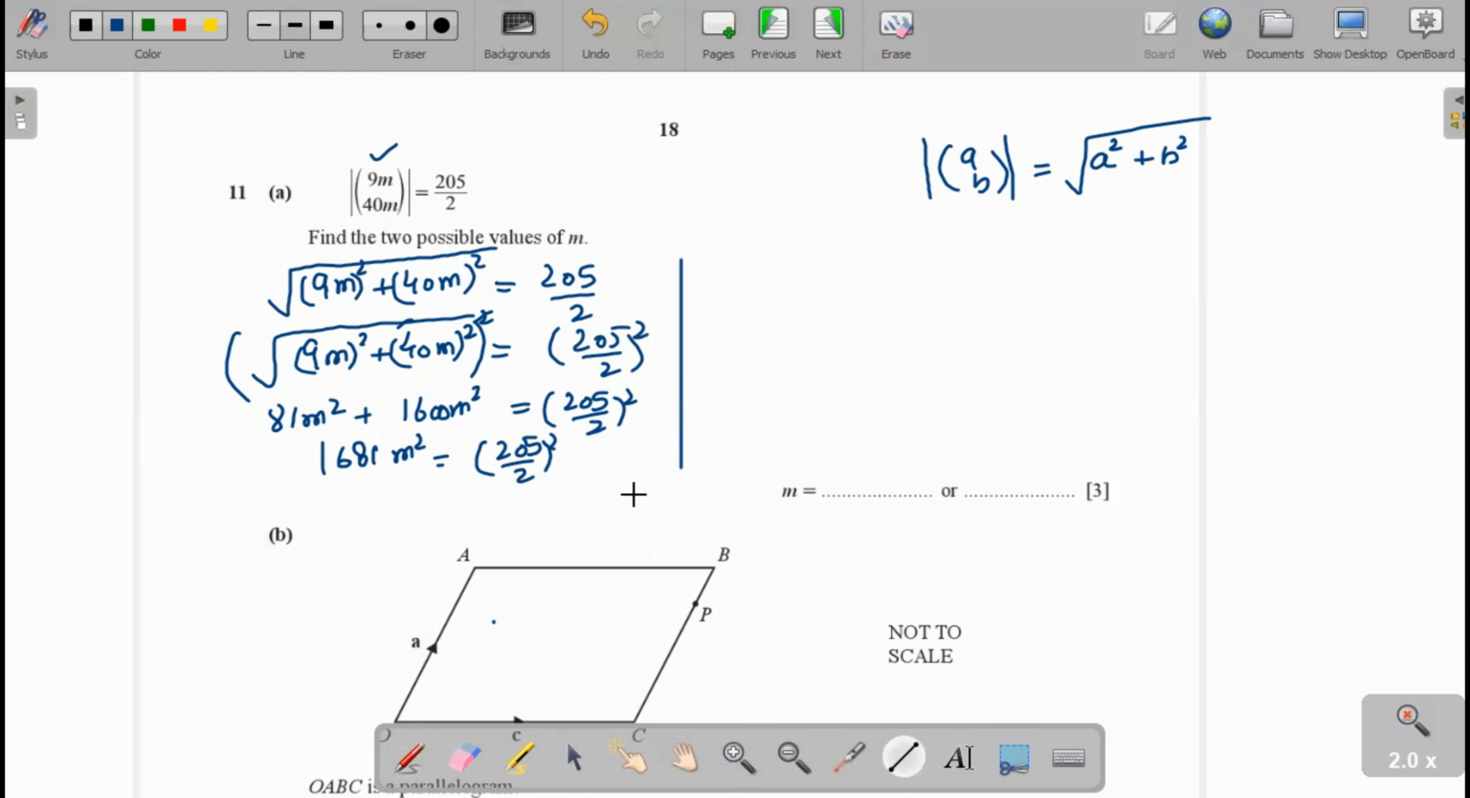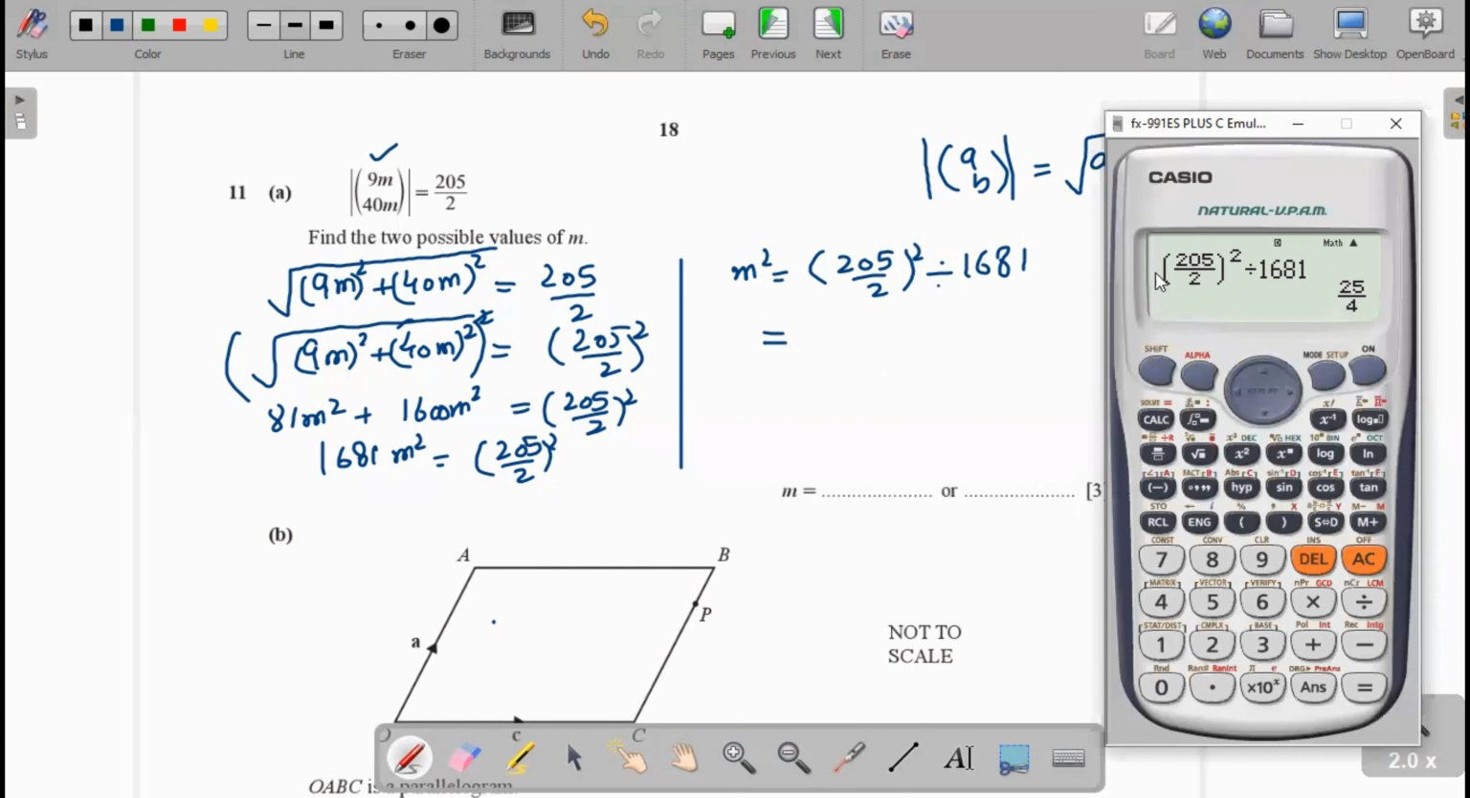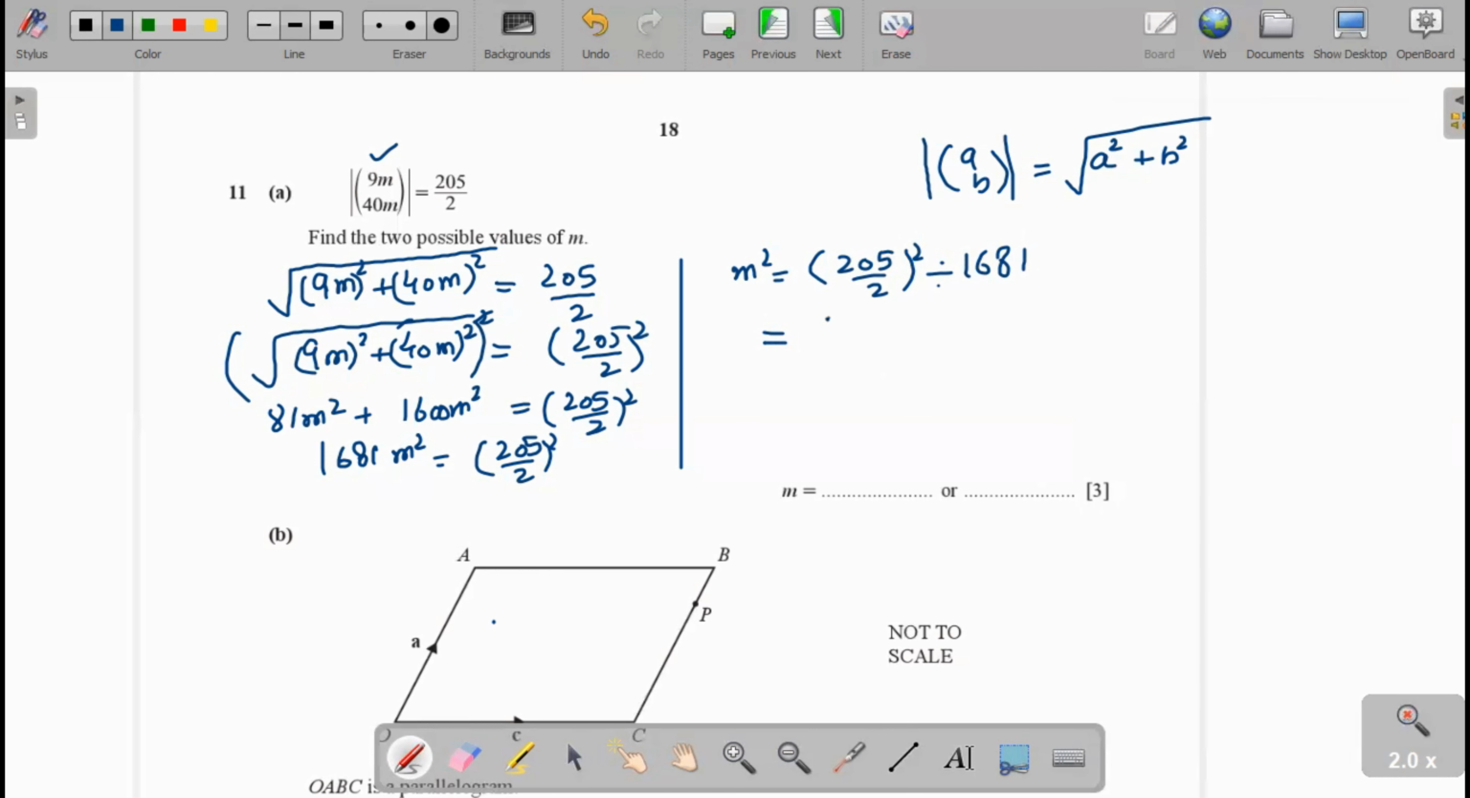Now 1 m square will be equal to 205 over 2 whole square divided by 1681. Now we calculate it. Here 205 whole square divided by 1681, that's equal to 25 over 4. Okay, 25 over 4.